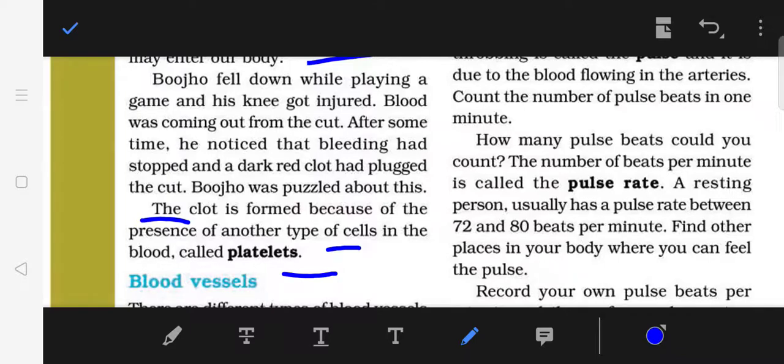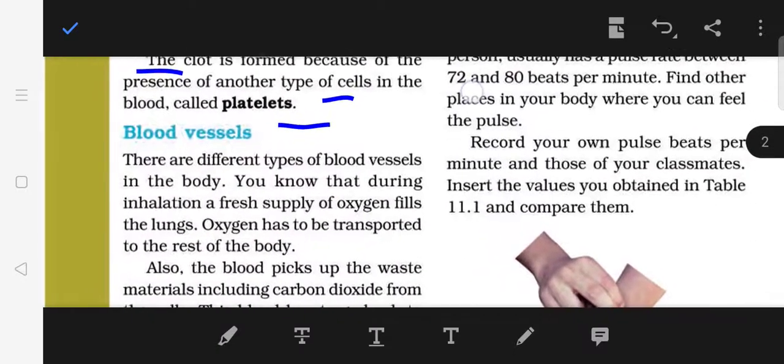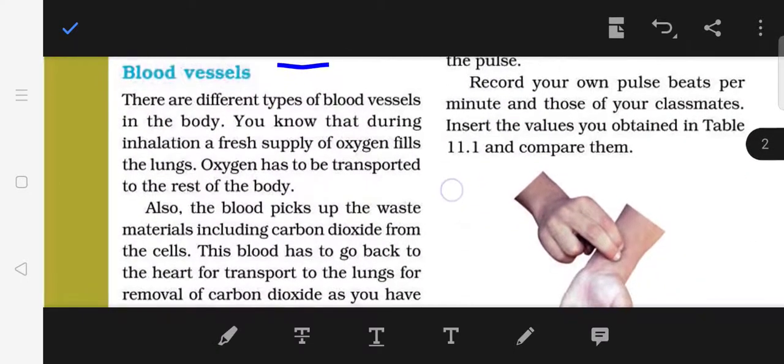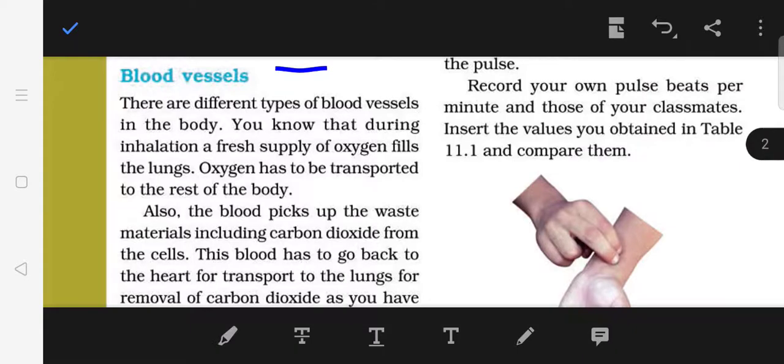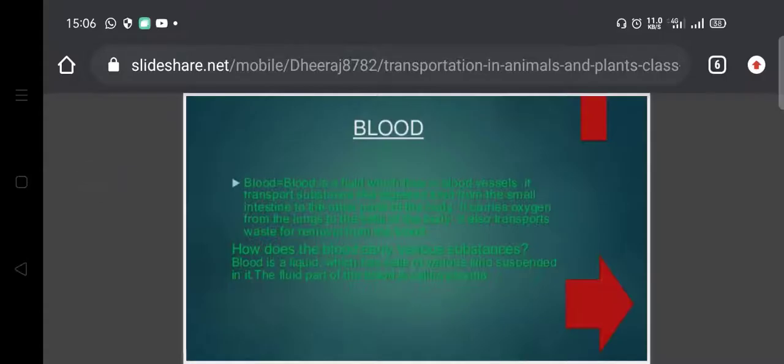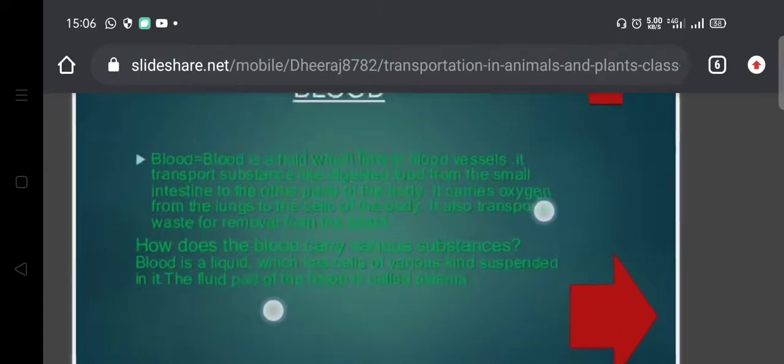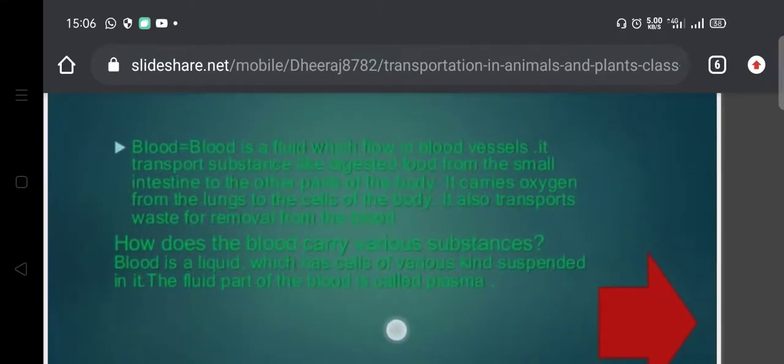Now, how is blood transported or moved from one place to another? So here comes our another topic, blood vessels. Before going to blood vessels, let us revise the parts of the blood again. As we have seen, blood is a fluid which flows in the blood vessels and it transports substances like digested food from the small intestine to other parts. It also carries oxygen from the lungs to the cells and transports waste for removal.